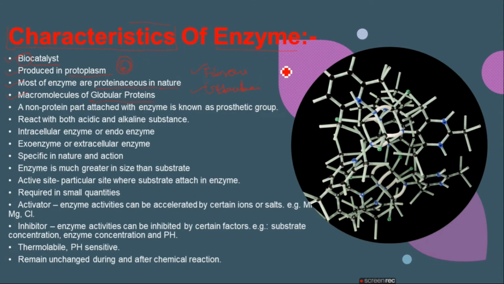So we have already discussed, or you might know before, the classification of the protein on the basis of the structure. There is a primary, right? On the other hand, there is a secondary structure, tertiary structure, and the quaternary structure. Primary and secondary structure are found in the fibrous protein, while the tertiary and quaternary is found in the globular protein. So globular protein is a little bit more complex than the fibrous protein, and the enzymes are made up of the globular protein, right?